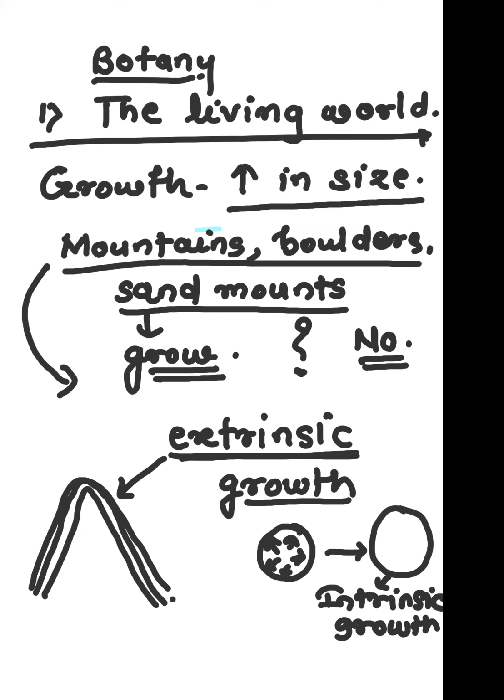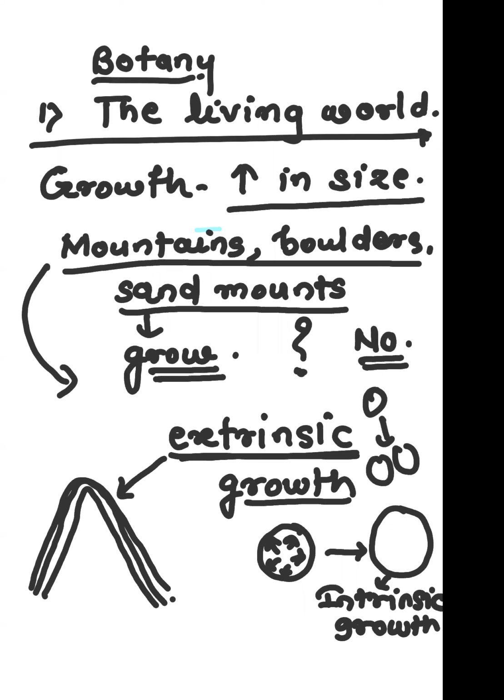So what we learned about growth is what? Growth is increase in mass and increase in number of an individual. So what does a multicellular organism do? It grows by cell division. Correct? A multicellular organism will grow by cell division.